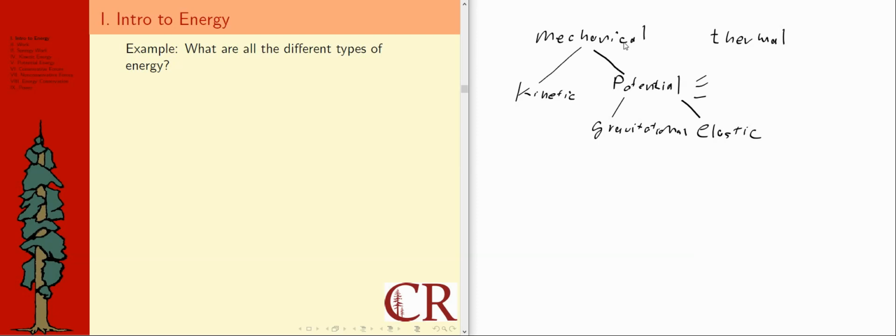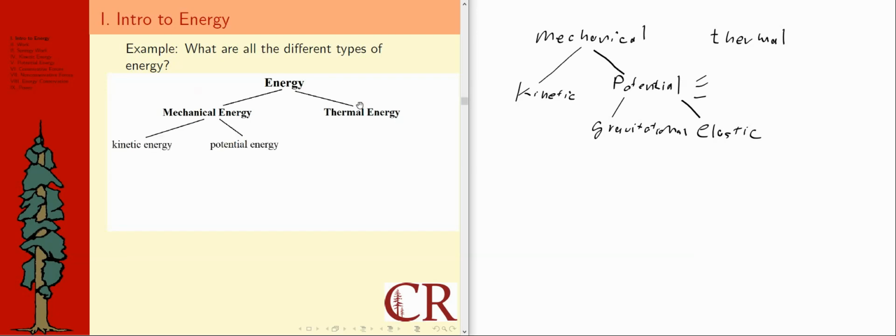Is it kinetic? Is it gravitational? Is it elastic? There's also electrostatic. Chemical energy is in this category. Nuclear energy is in this category. Let's see what all is in that category, because here's a chart. It starts with overall energy, divides it into mechanical energy and thermal energy. But then there's kinetic energy, and then there are all the potential energy types.